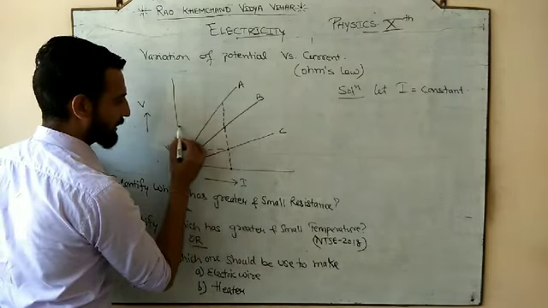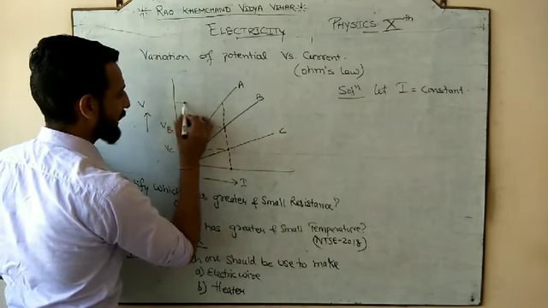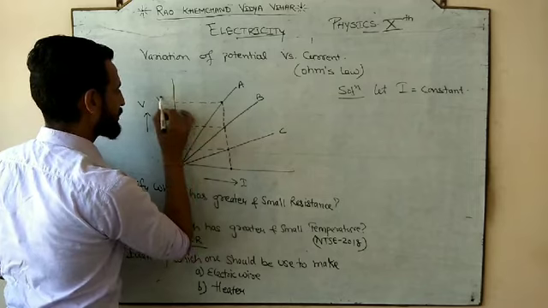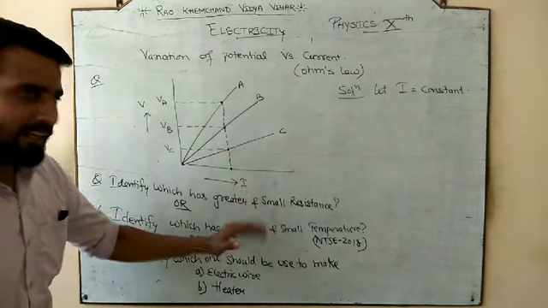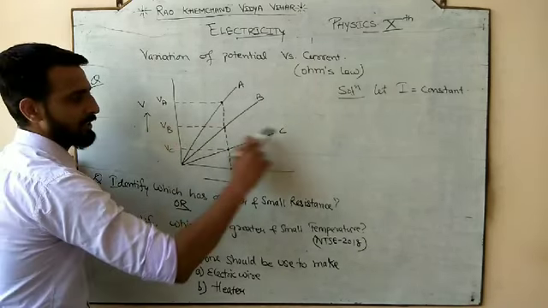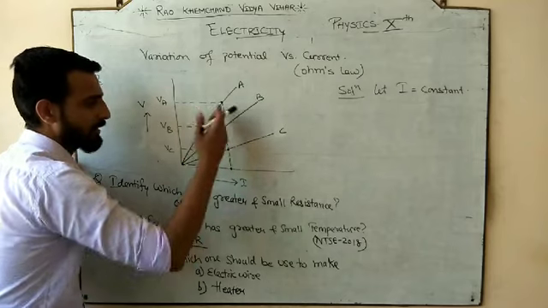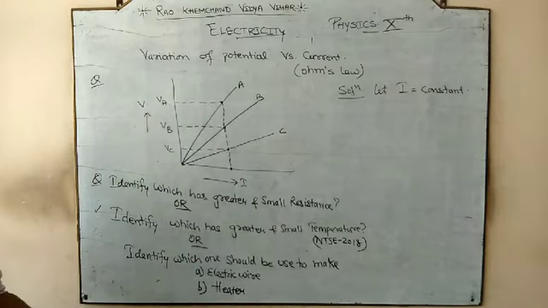This is the point which represents the potential of B, and this is the point which represents the potential of A. Means for a given current we have three different potentials. You can take the potential as same, then you can try making the current different. So here I take the current as a constant.